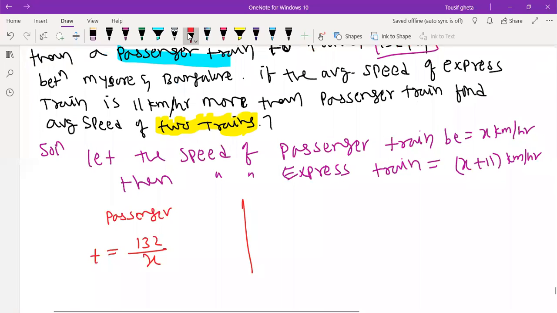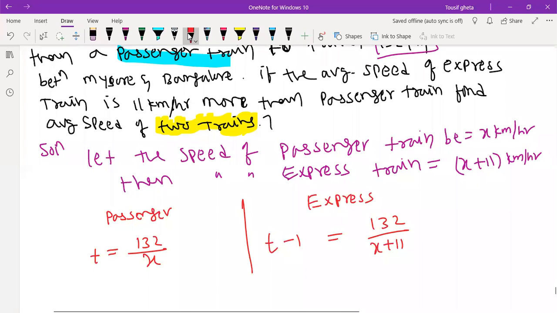And here we will go for express train. The distance is the same, 132, but the speed this time is x plus 11. So whatever time the passenger train takes, t, the express train will take 1 hour less. So minus we should write. This is your equation 1.